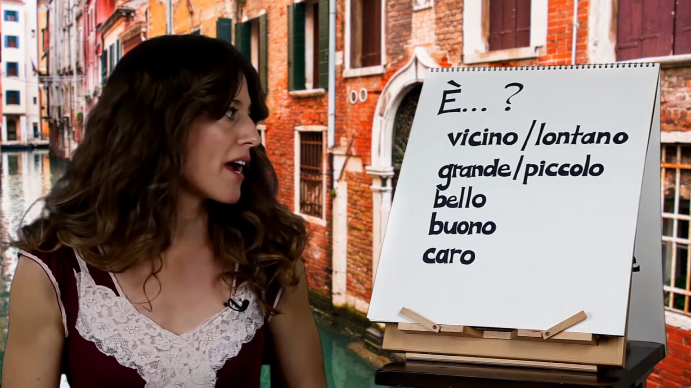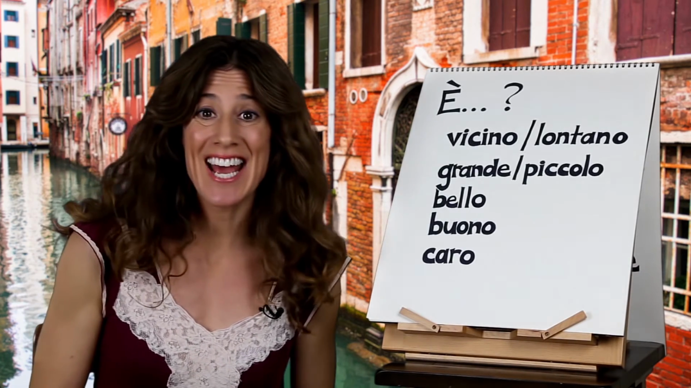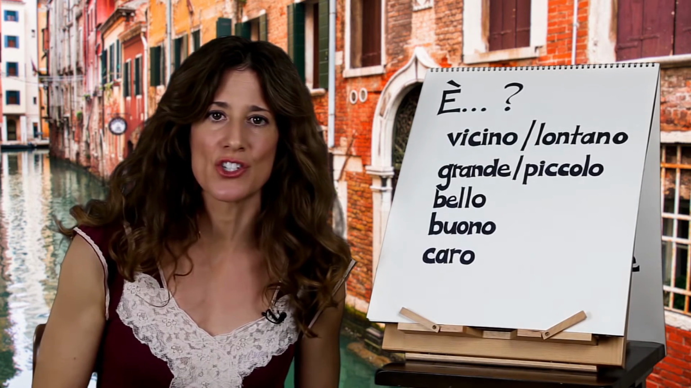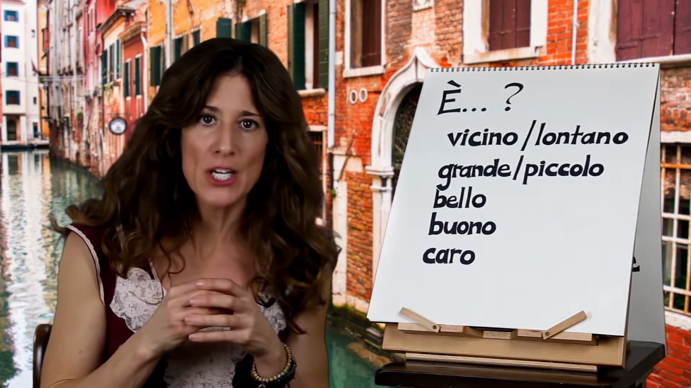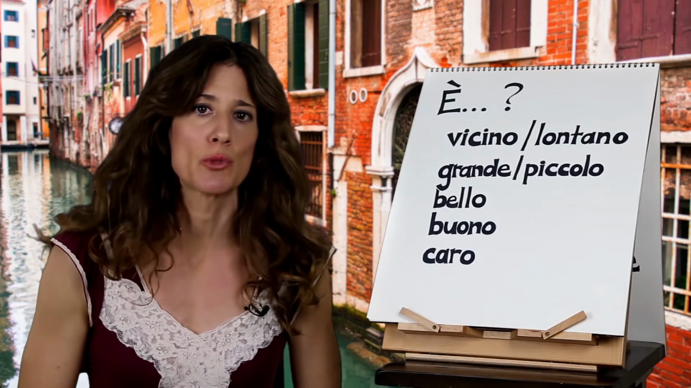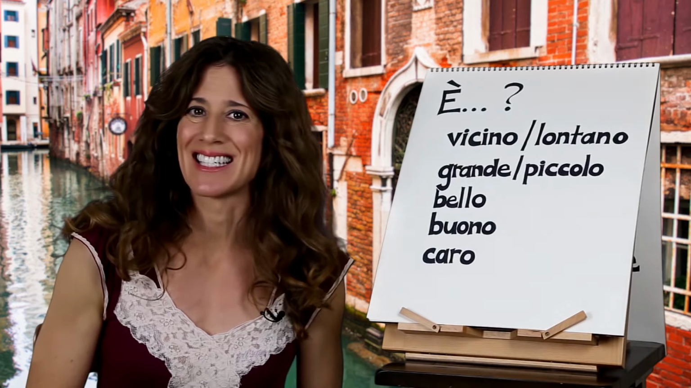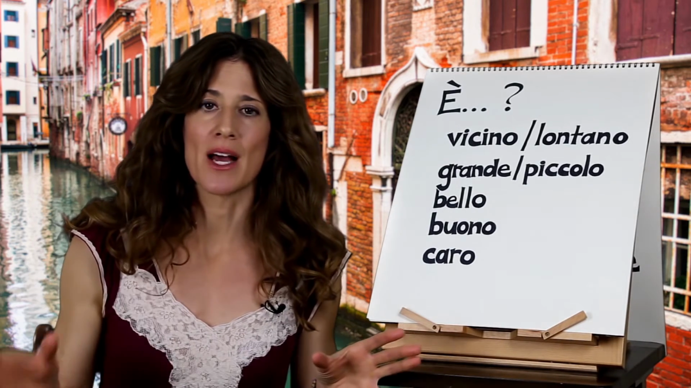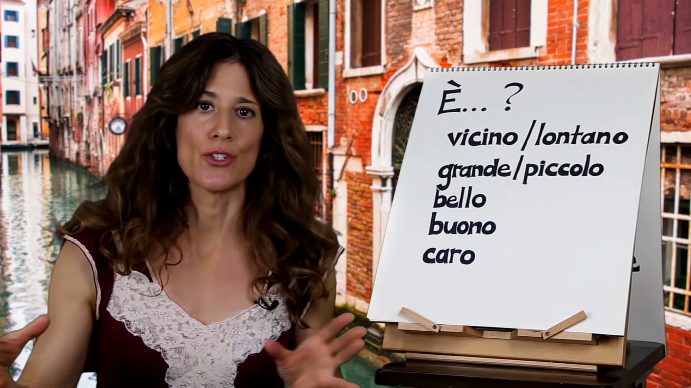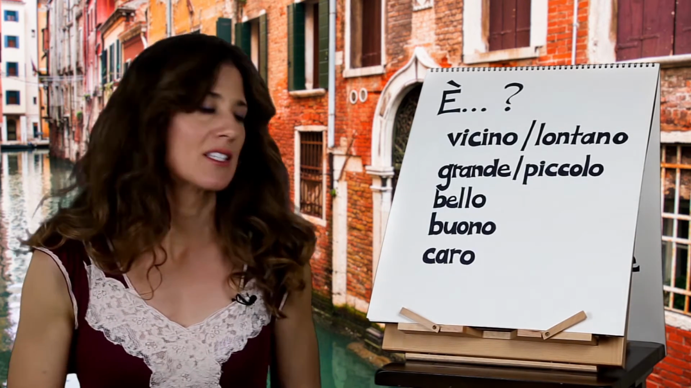The next pair you might have seen already. Grande, it's the same word in Spanish too. Big, okay? And the opposite is piccolo. Piccolo is small. So grande is the only one out of all of these that ends in an E. Just like nouns sometimes end in E, sometimes adjectives end in E, and you just still have to make them agree. Okay, and let's go down the list.